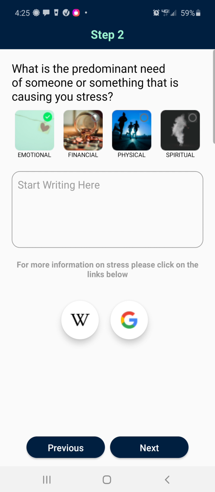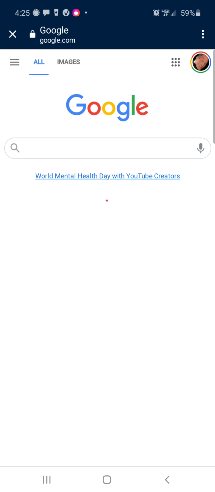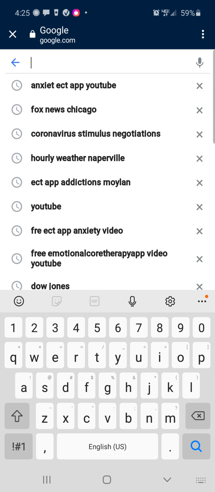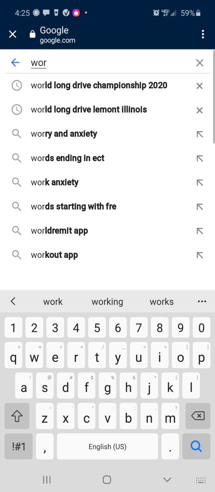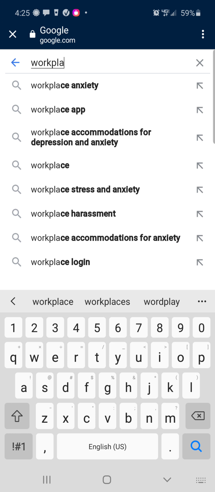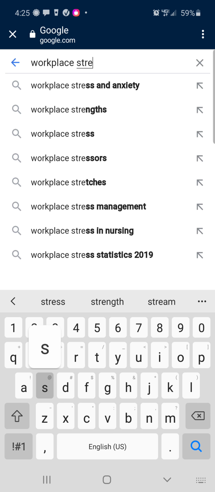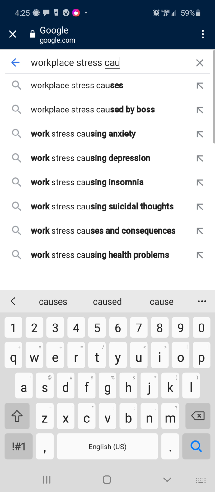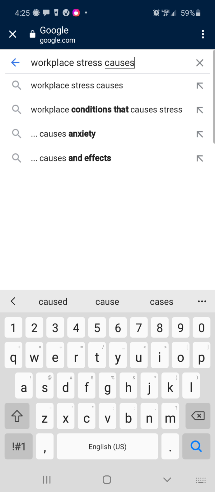And if we want to dive deeper into what's causing someone stress, because we can use this app for anything, addictions, depression, anxiety, we can go to the internet and research what exactly goes on with us. So for example, let's look at workplace stress on the internet just to research this. Stress causes. So we just go right there, causes, and you'll see the workplace conditions that cause stress.